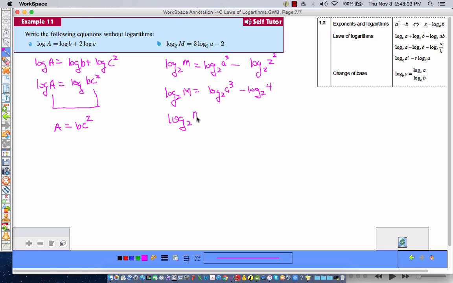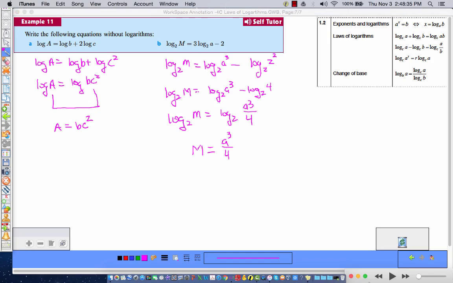So log base 2 of m is equal to log base 2 of a cubed over 4 using my subtraction law. So once again, I have the logarithm of the same base equal to another logarithm. So those two arguments must be equal. So I can now say that m is equal to a cubed over 4. Okay. So those are some ways we can manipulate equations and expressions of the logarithmic variety. I hope you enjoyed it. It will be quite useful to you.